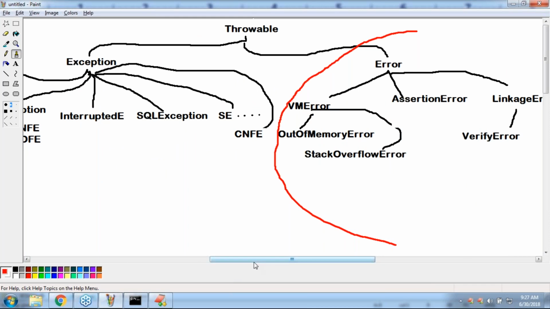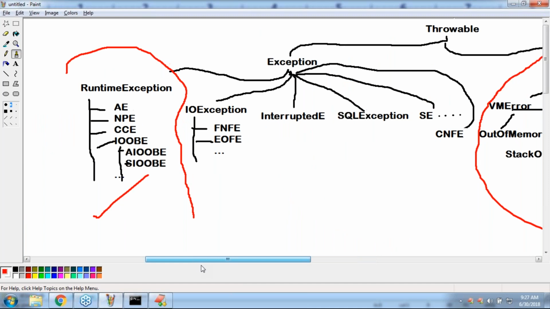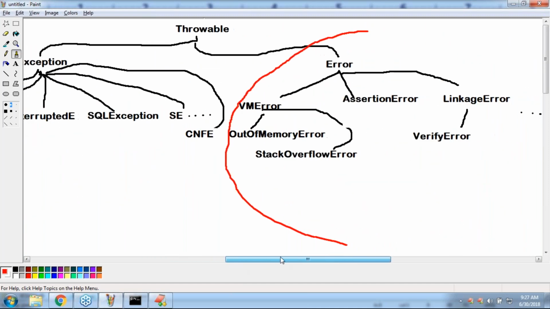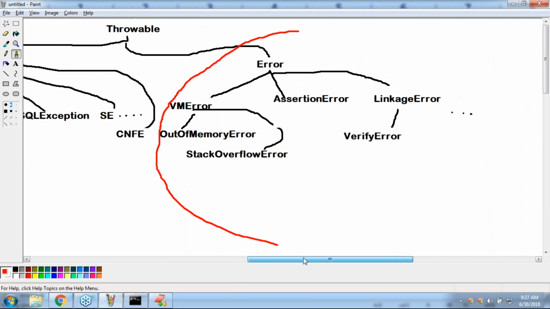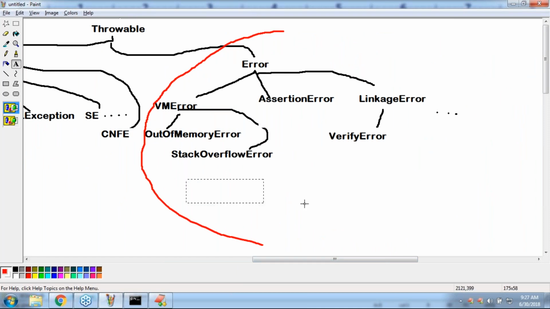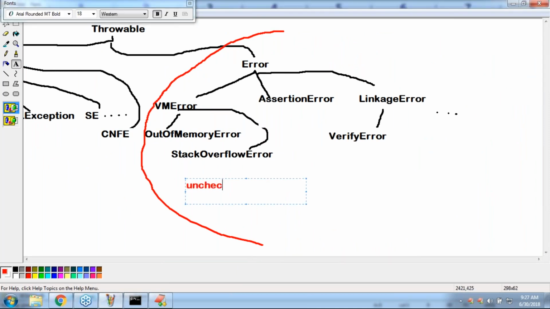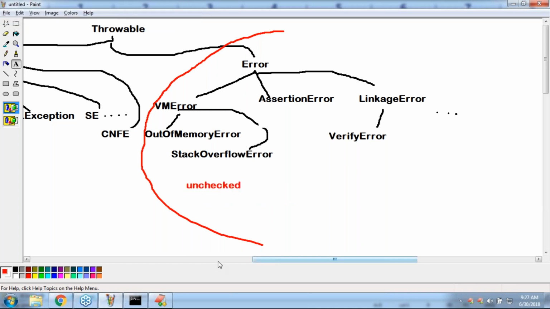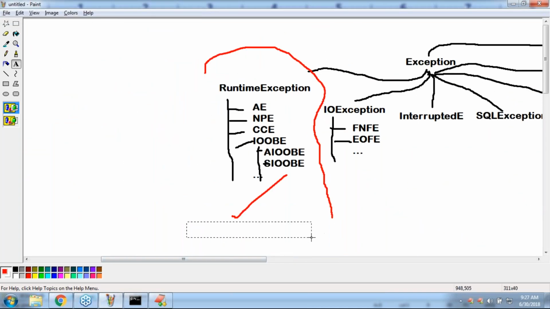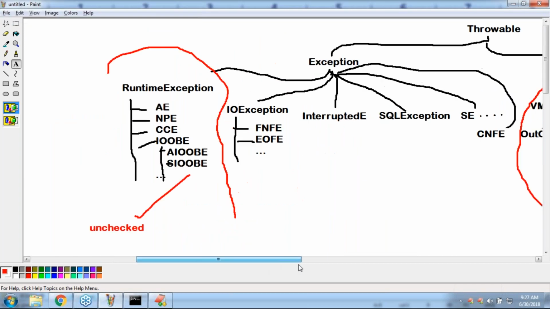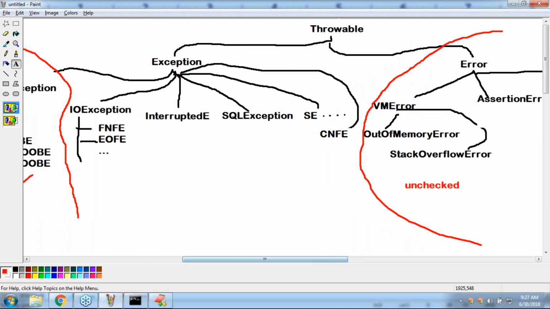Remember, RuntimeException and its child classes, and Error and its child classes, are unchecked. Observe that carefully. This group is called unchecked. Similarly, this group is also unchecked. Except these, all the remaining are by default considered checked exceptions, right? Any doubt? Please respond. Is everyone in a position to understand?